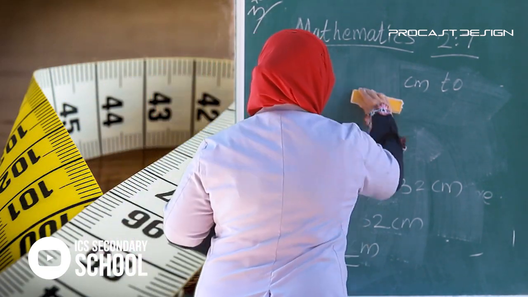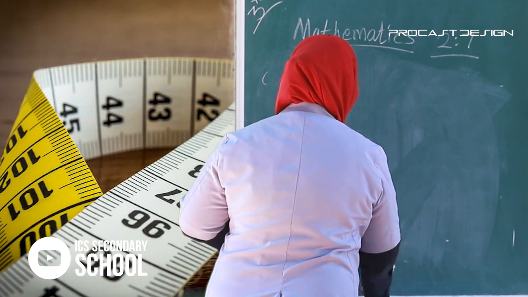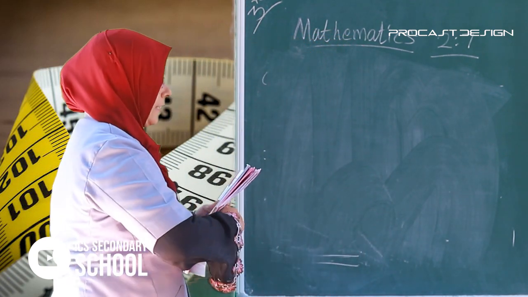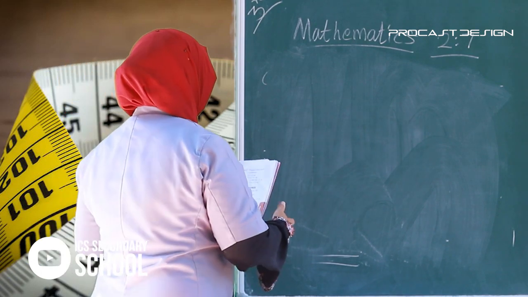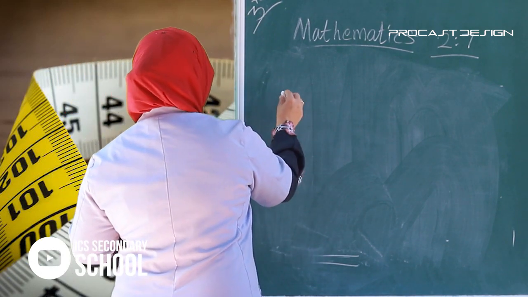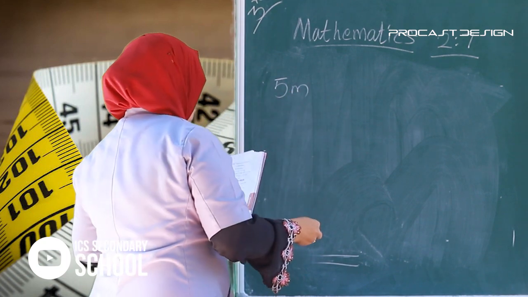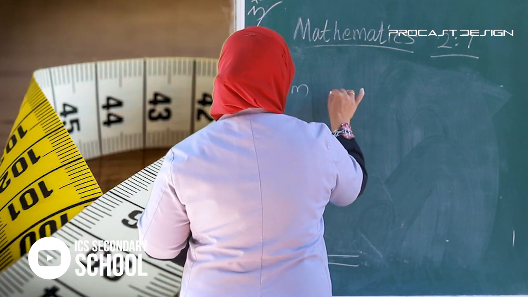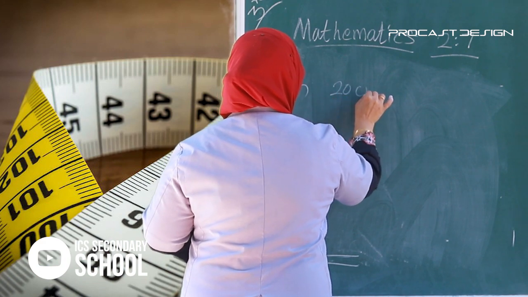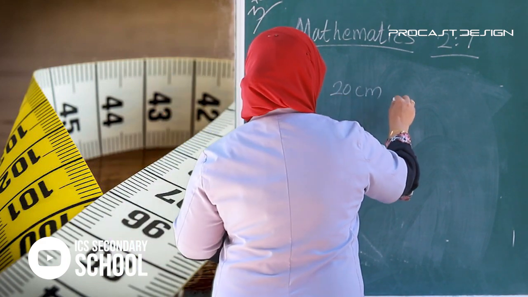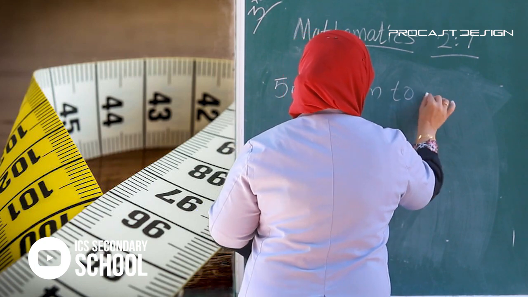Next, listen. Convert 5 meter 20 centimeter to centimeters.